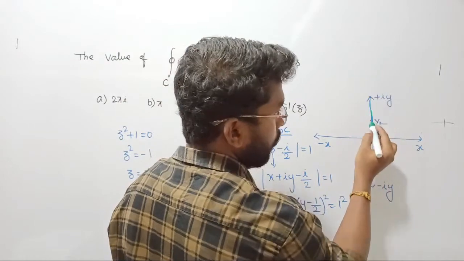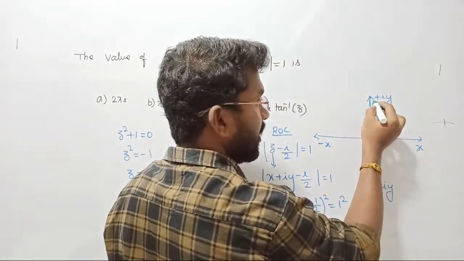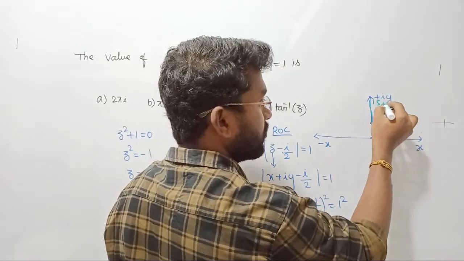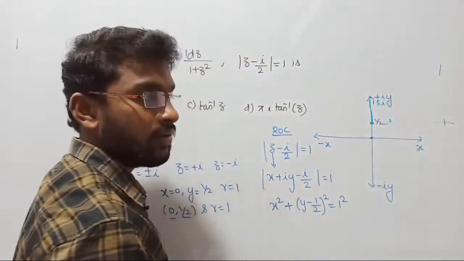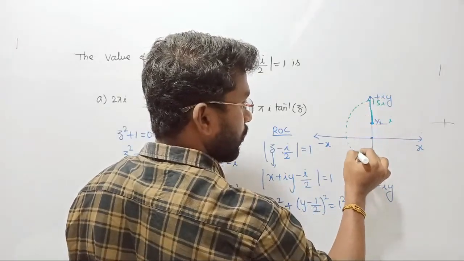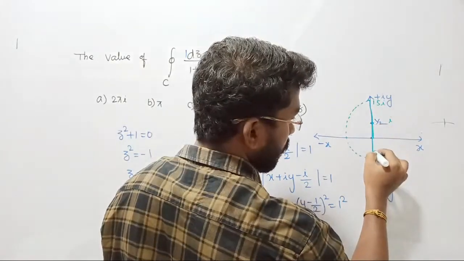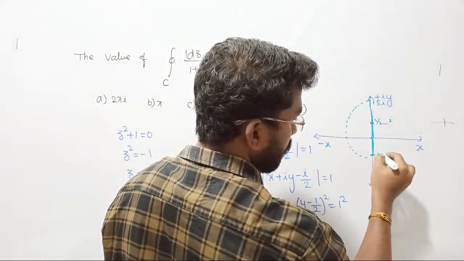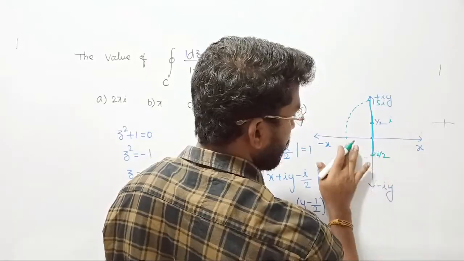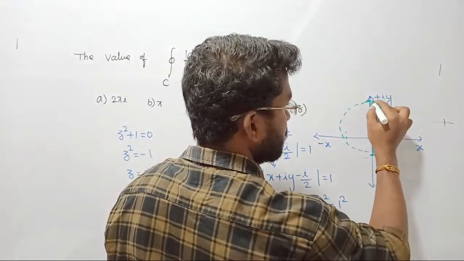On this side, if you consider 1, we already have 0.5, and if you add 1 to it, you are going to stand at 1.5 times i. We are on the imaginary axis, so we should rotate. If you rotate it like this, it will go here. On the opposite side, going downward, it will be 0.5 and then one more 0.5, so it will go up to minus i by 2, correct? Such that if you draw the region of convergence, it will become like this.